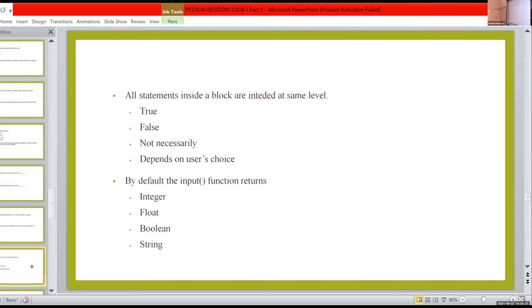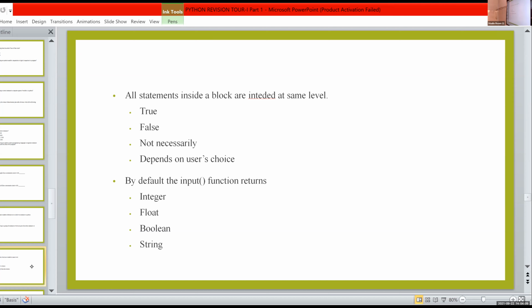Is it true, false, or not necessarily? Depends on user's choice? True. Yes, it is true. The last option, depends on user's choice, does not apply, because we can't write statements at any indentation we like. This indentation is based on the Python interpreter. So statements inside a block are indented at the same level.